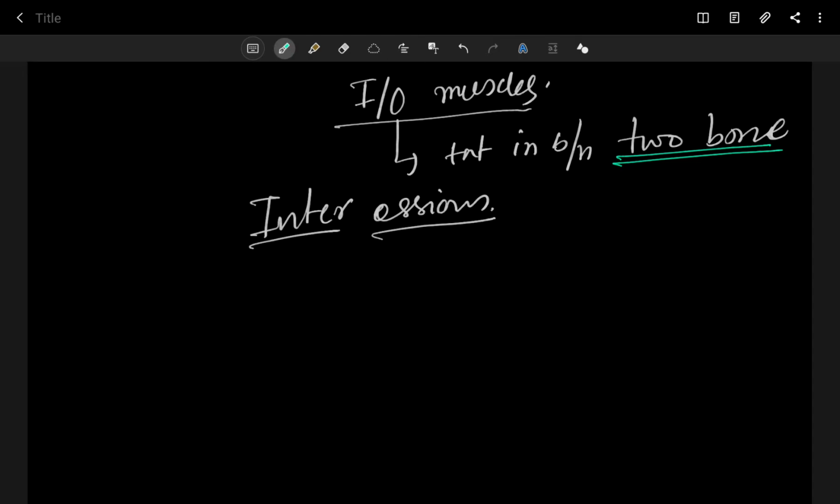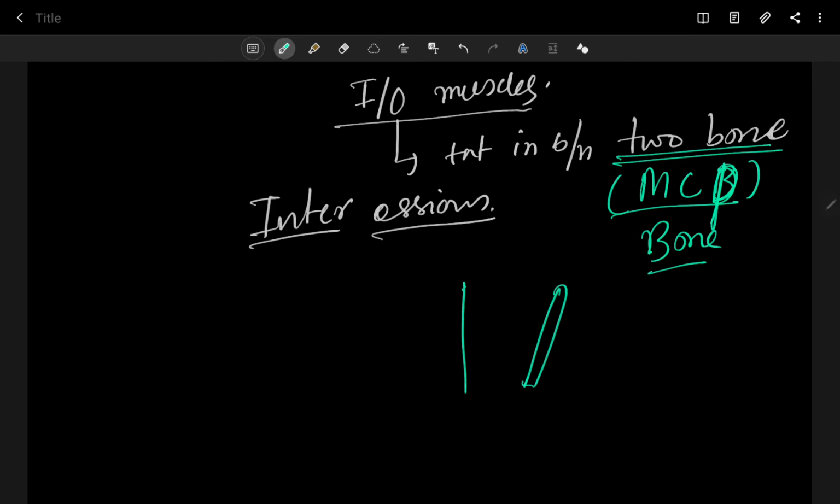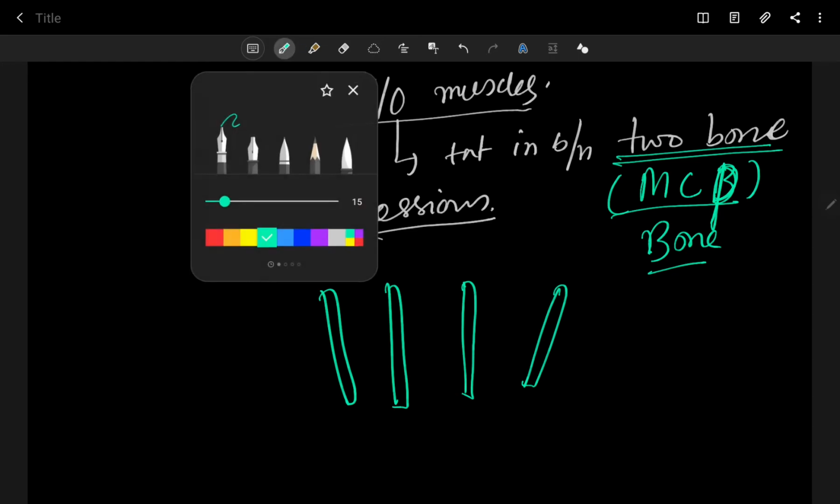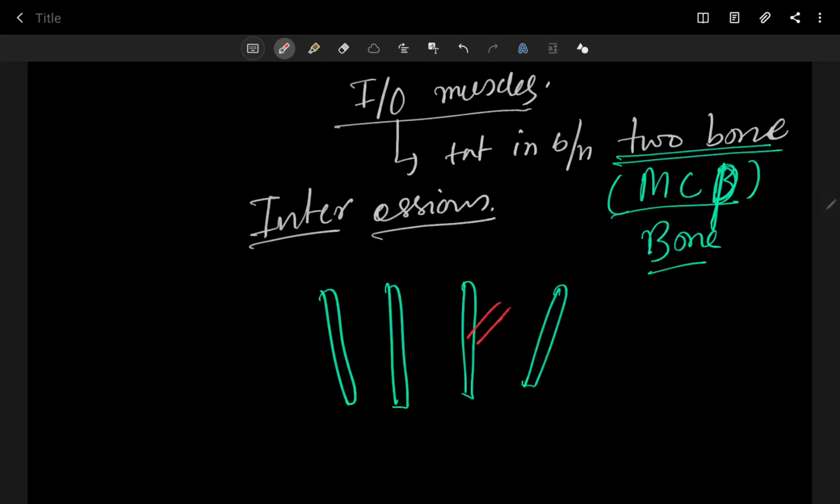Now can you tell me which bones they are? This is your metacarpal bone. So interossei muscles are present in between metacarpal bones. Let's imagine this one is your metacarpal, another metacarpal, and this is another metacarpal. So you can see the interossei muscles, they are present like that in between two metacarpal bones.